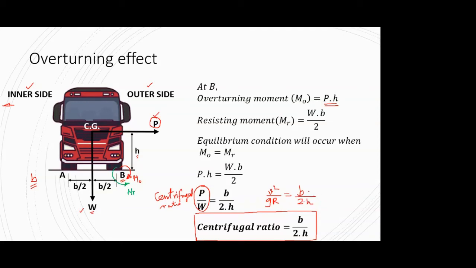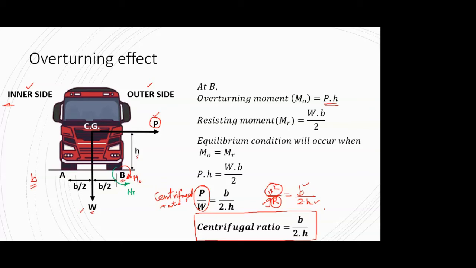Now if you are considering a particular vehicle, this B and H are fixed, because they depend on the dimensions of your vehicle. There is not much you can change in it for a particular vehicle. Your G remains the same, acceleration due to gravity. So what will play a major role in this equation are these two values, the speed and radius.